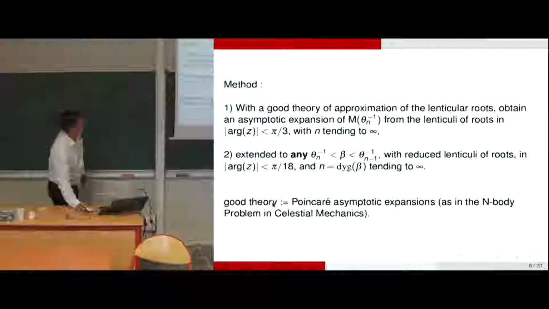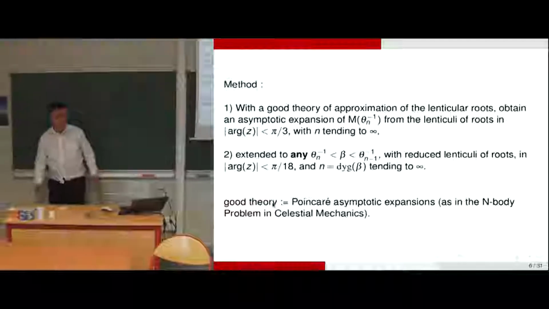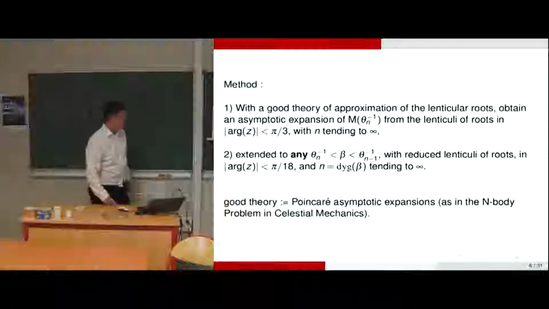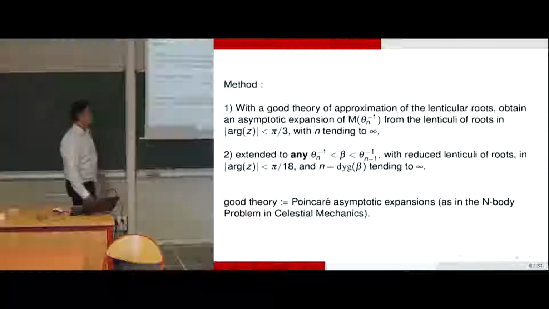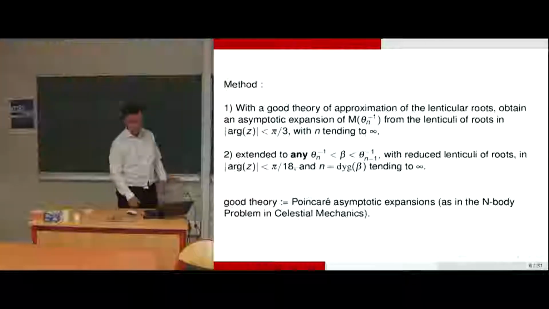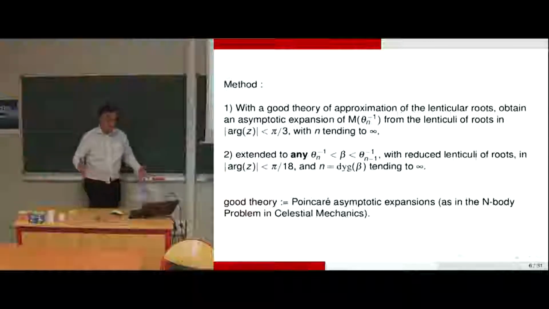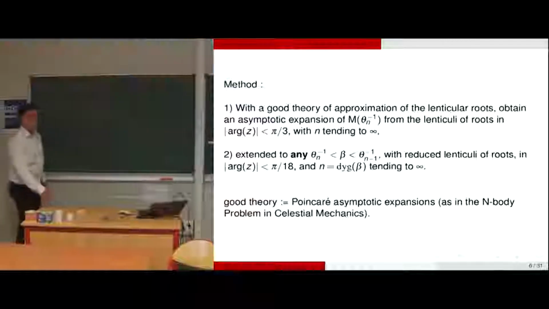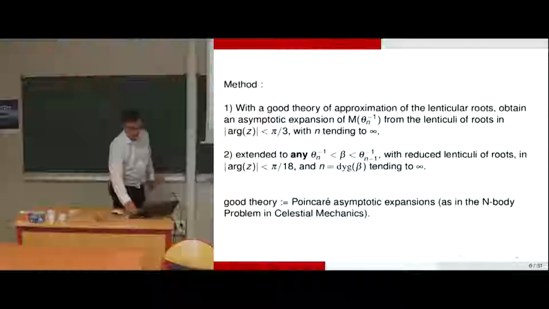And the good theory cannot be found in the book of Hardy, for instance, of a divergent series. It's a method which is inspired by the works of Poincaré in the n-body problem, with divergent series, sums of functions with a big O at the end. So the writing is usual, but the spirit is that. I observed that I have introduced that for the trinomials in this context, where it was a need, and so it works with that.